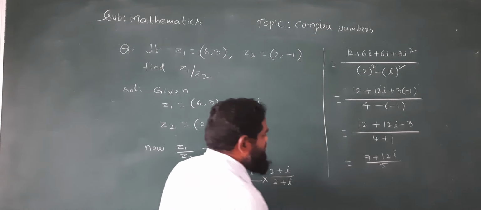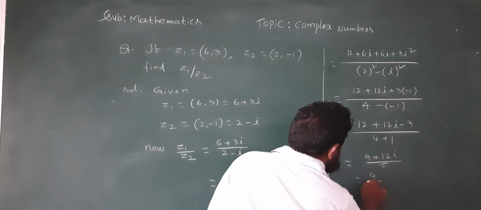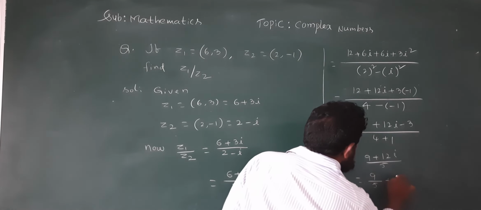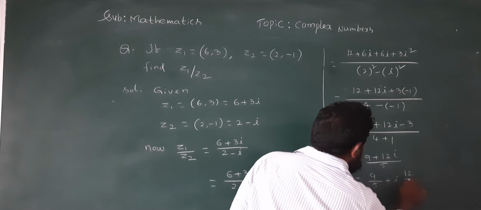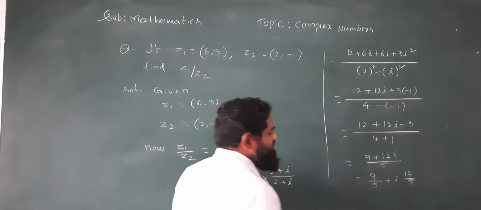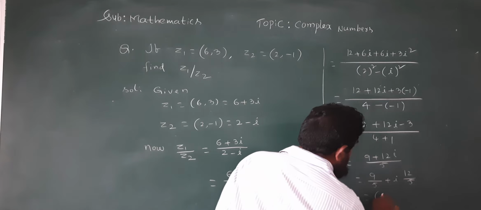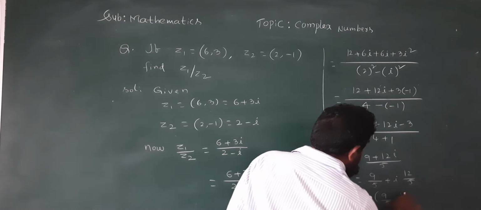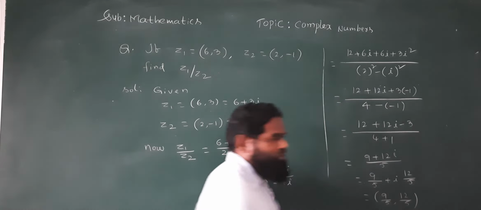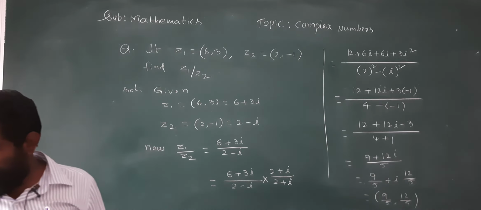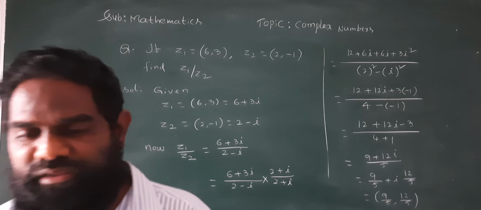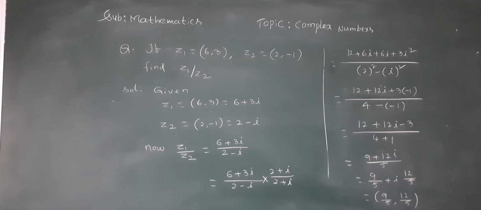Split the fraction. 9 by 5 plus i into 12 by 5. Okay? This can be taken as an order pair 9 by 5, 12 by 5. This is our required result. Understand? We can take the result as like this.